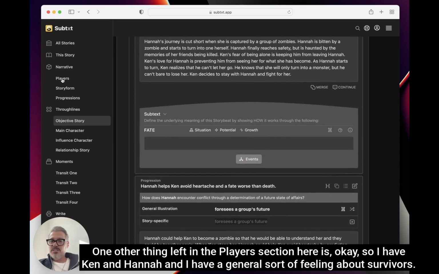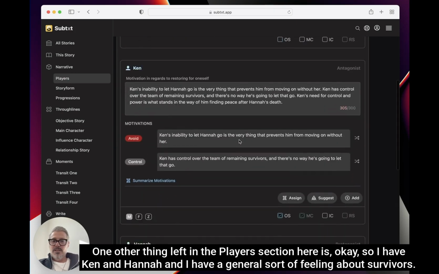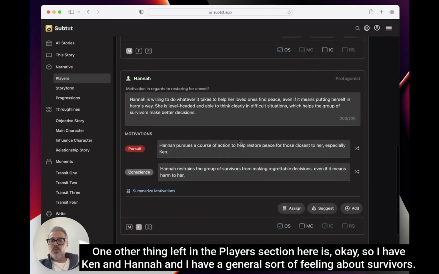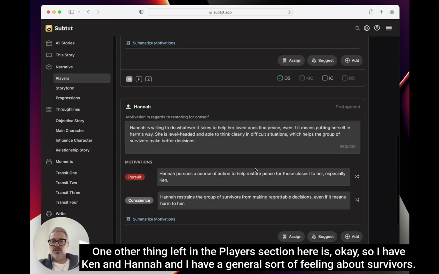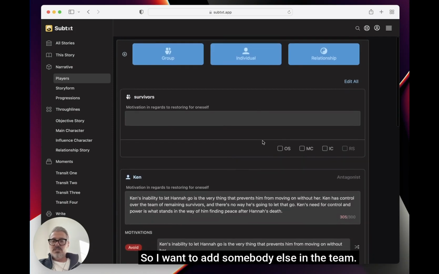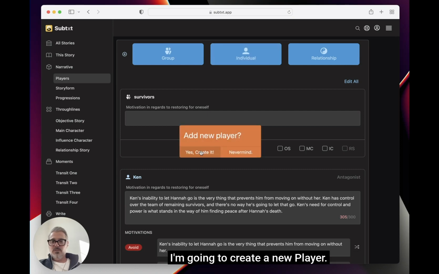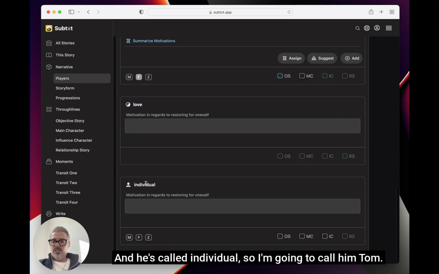One other thing left in the players section here is, okay, so I have Ken and Hannah, and I have a general sort of feeling about survivors. So I want to add somebody else in the team. So I'm going to come here. I'm going to create a new player, and he's called Individual. So I'm going to call him Tom.